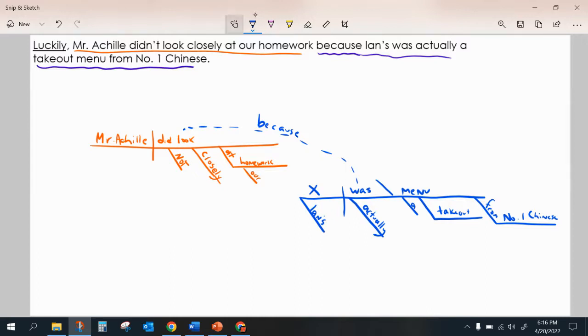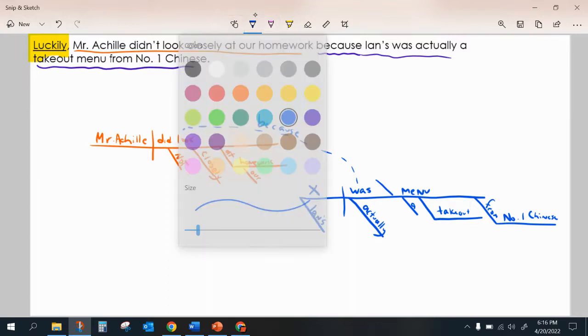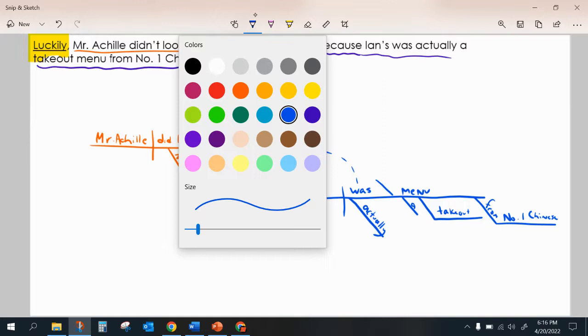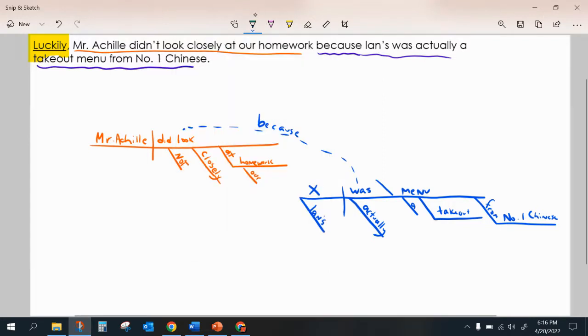All right. Everything's looking great. The one thing we have not done yet, I'm going to highlight them over here. That is not what I meant to highlight. I thought it was going to be like more of a color. Okay, we'll just go with it. So luckily, we've not taken care of the word luckily yet. I'm going to change my color for luckily. I'm going to make him a, what is that fun looking pine green. So the word luckily is my sentence modifier.